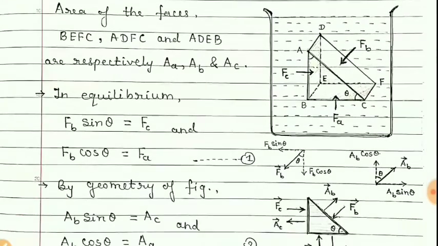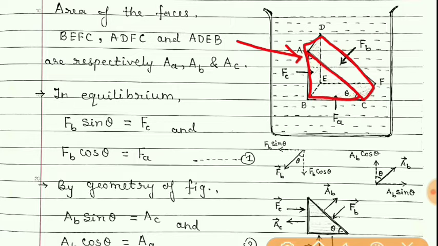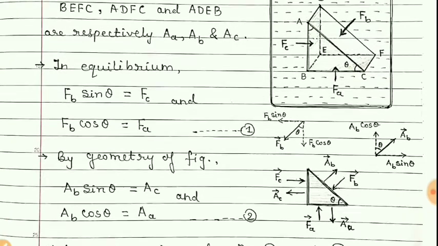Now, as this fluid is in equilibrium, this element will also be in equilibrium, that means it is stationary. So in that case, what will happen?